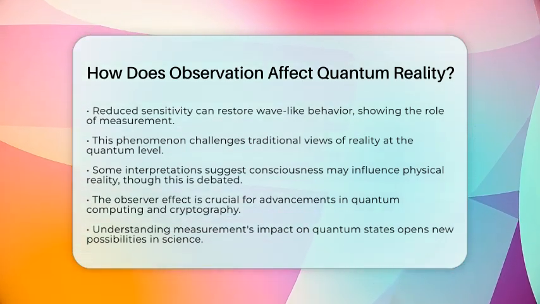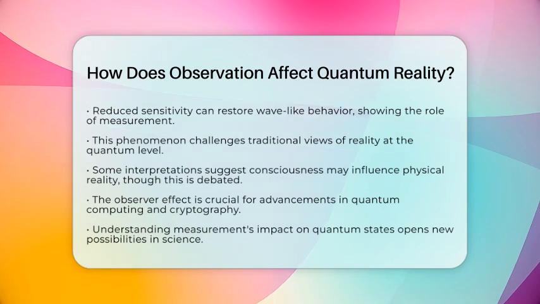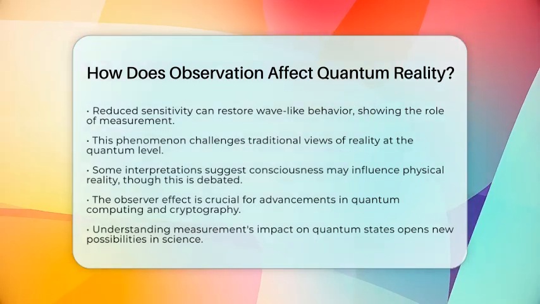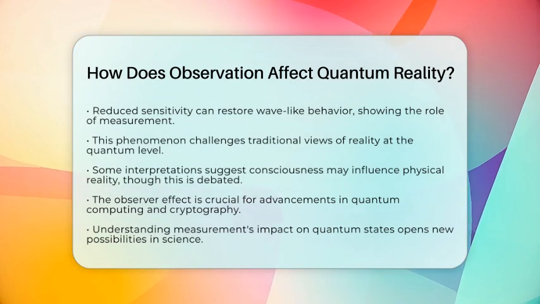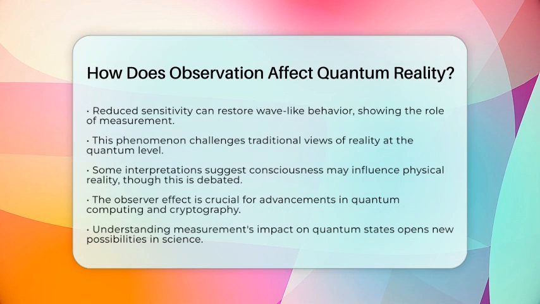Ultimately, observation in quantum mechanics changes what is observed by collapsing possibilities into a single outcome. This makes quantum reality a strange and dynamic interplay between measurement and existence.